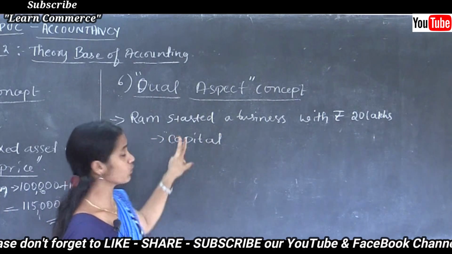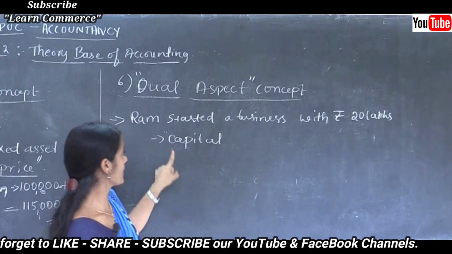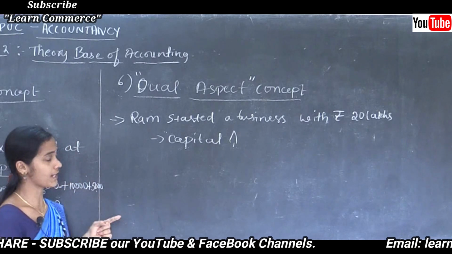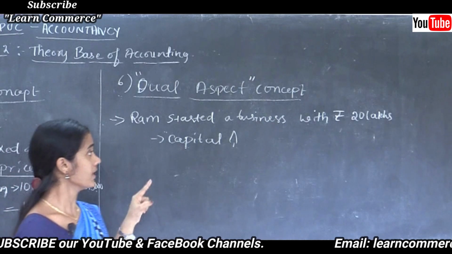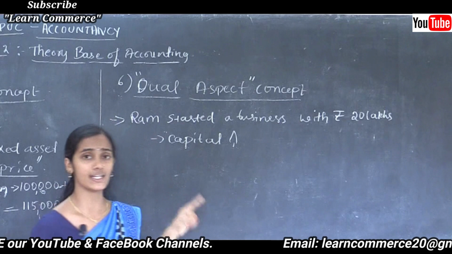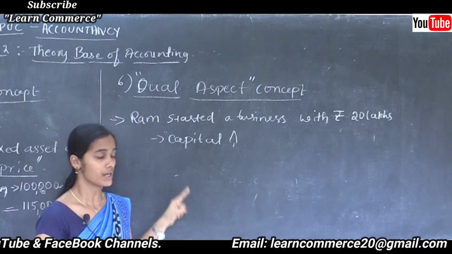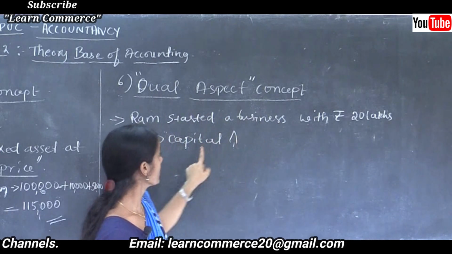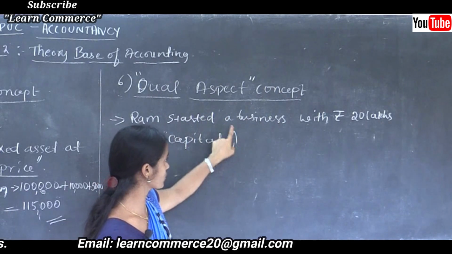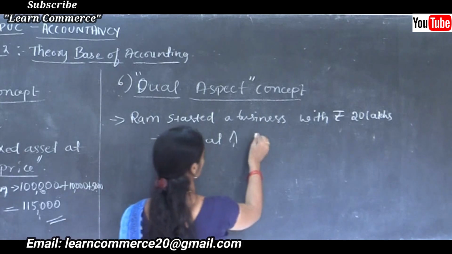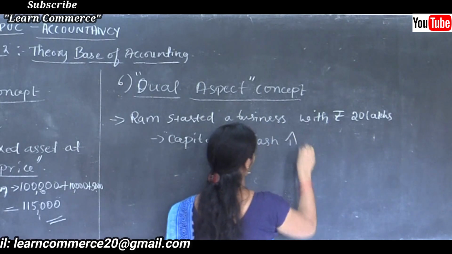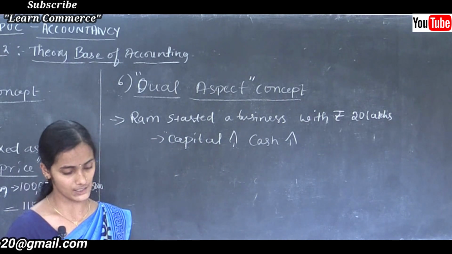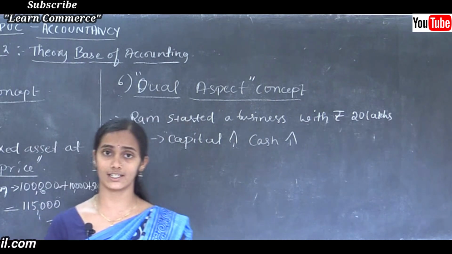So two accounts are affected here. Capital is increased. Till the time Ram started the business, that firm didn't have any capital in its account, but when Ram invested 20 lakhs, capital increased by 20 lakhs, and cash also. He invested the amount in the form of cash, so cash is also increased. So what is the effect?